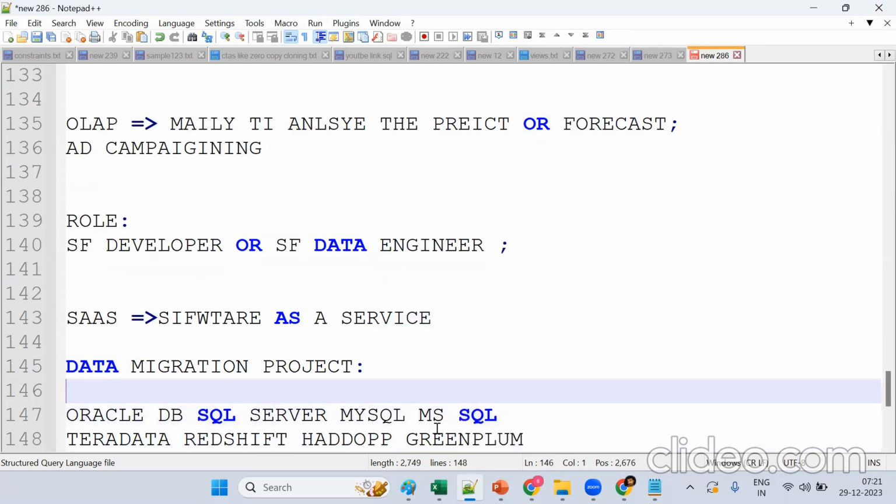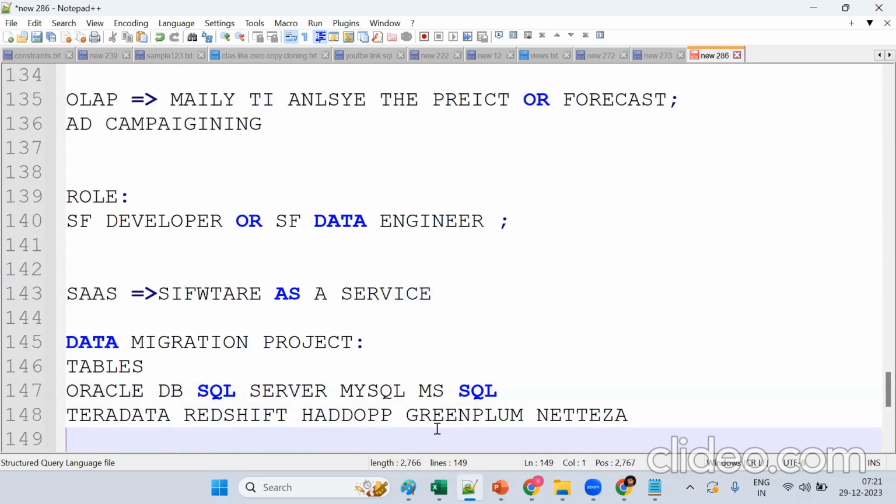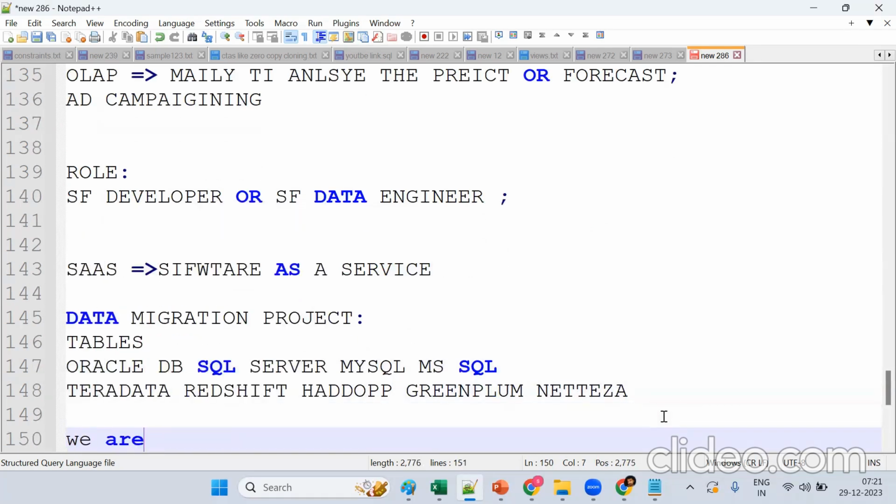They are storing it in the format of tables. Greenplum, Netezza, there are so many things. Now tell me, this is fine. In a data migration project, what exactly are we trying to move? It says data migration, so we are moving data. What exactly are we trying to move?